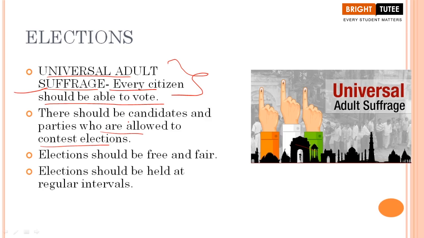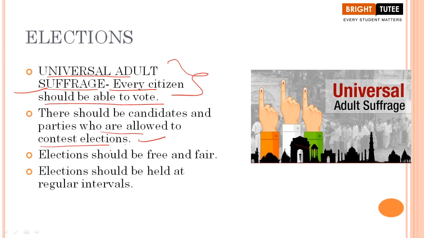But when we are talking about our country, India, do we have the same scenario? No. Here in our country, we have so many political parties and therefore we learned that elections lead to political competition. Why? Because various political parties are participating in these elections. Okay, students? So, there should be candidates and parties who are allowed to contest elections so that people have a fair choice and they can choose their representatives.